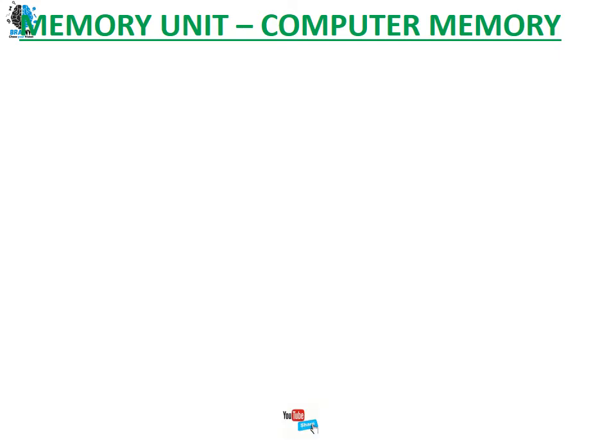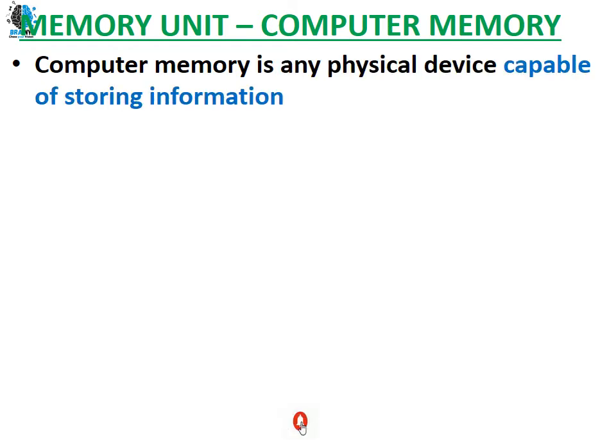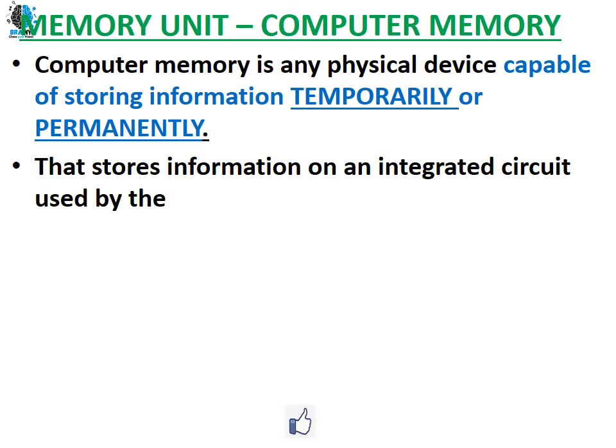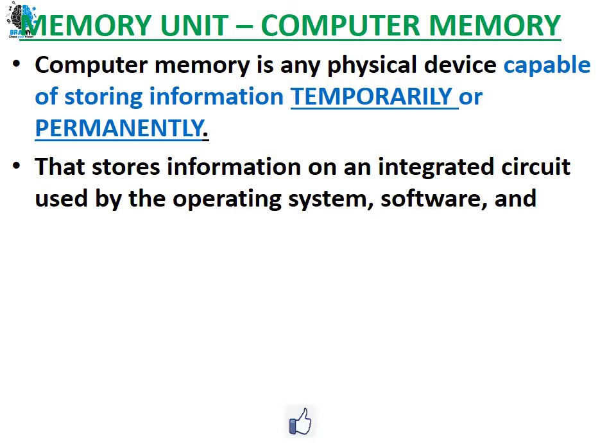So let's see what computer memory is. Computer memory is any physical device capable of storing information temporarily or permanently. It is any physical device which has the capability of storing any information. That particular information will be stored for temporary purposes or sometimes permanent purposes. That is what we call computer memory. It stores information on integrated circuits used by the operating system, software and hardware of a computer system.